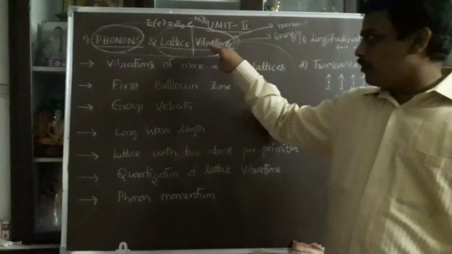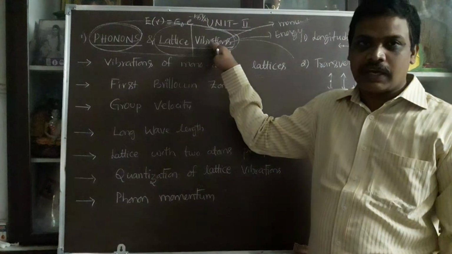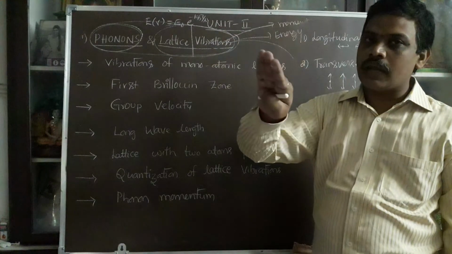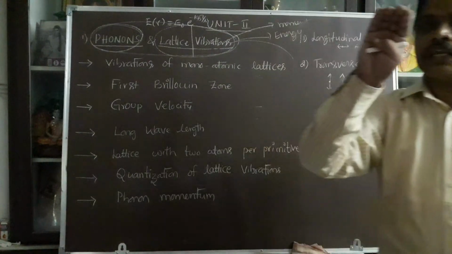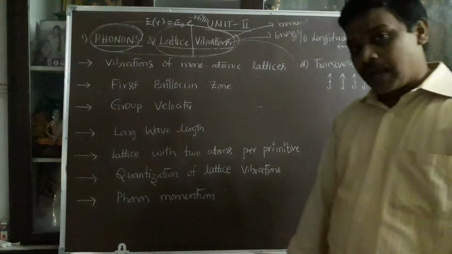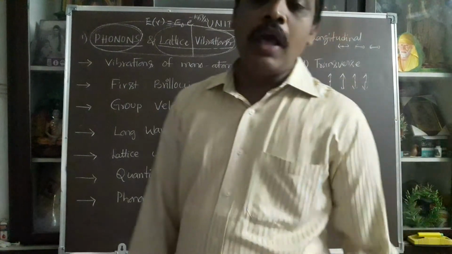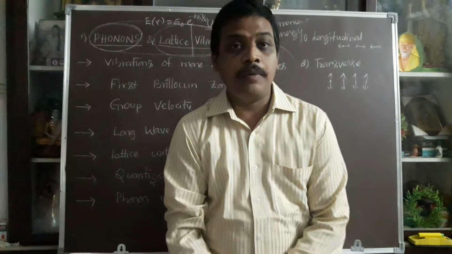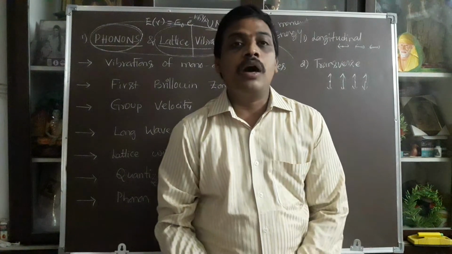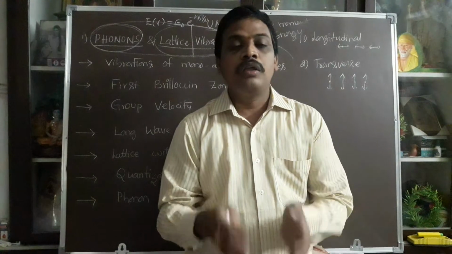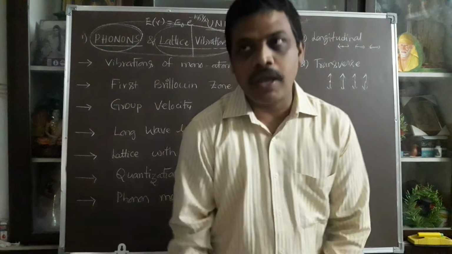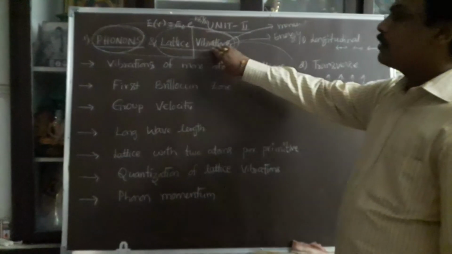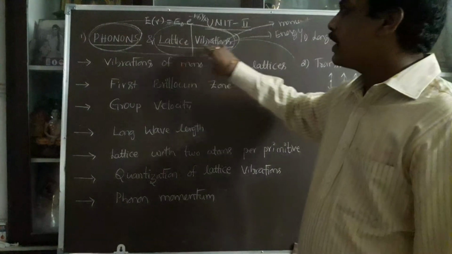So at what condition are these vibrations created? You can give extra energy to the crystal or lattice points. The extra energy is absorbed by the lattice atoms. By absorbing the energy, the atoms are vibrated or disturbed. The disturbance can be explained by the term vibration. That is called lattice vibration.